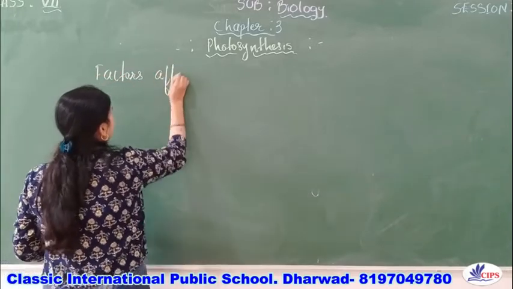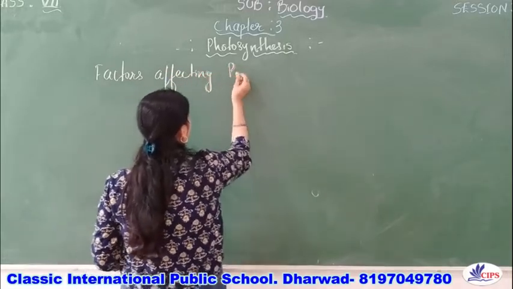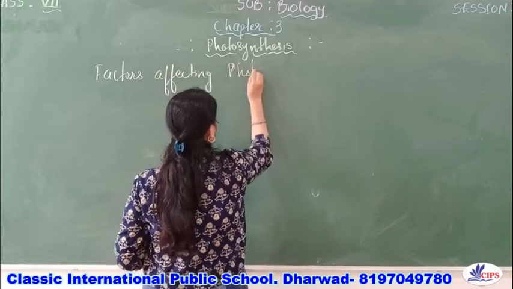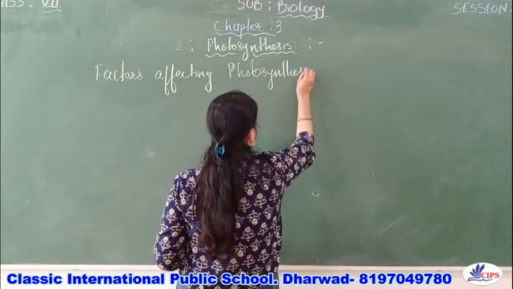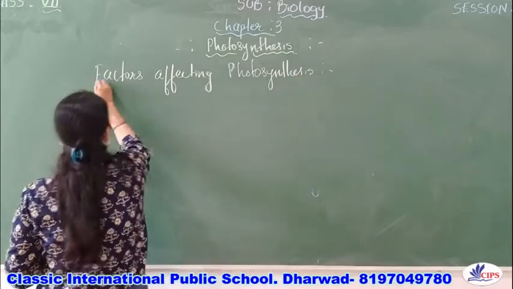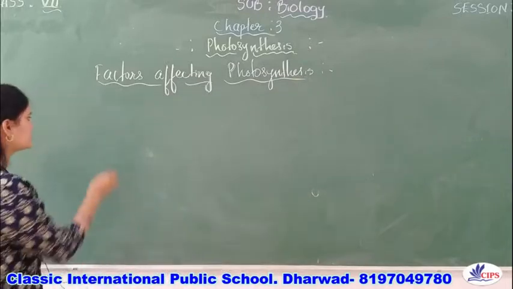Factors affecting photosynthesis. So what are those factors?